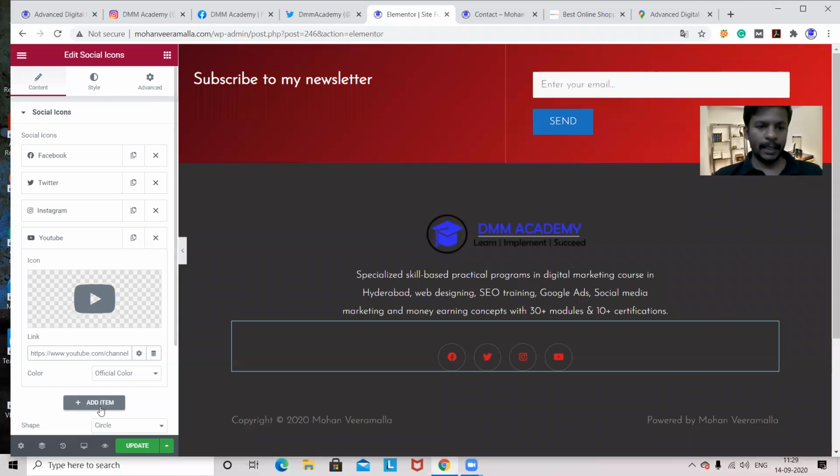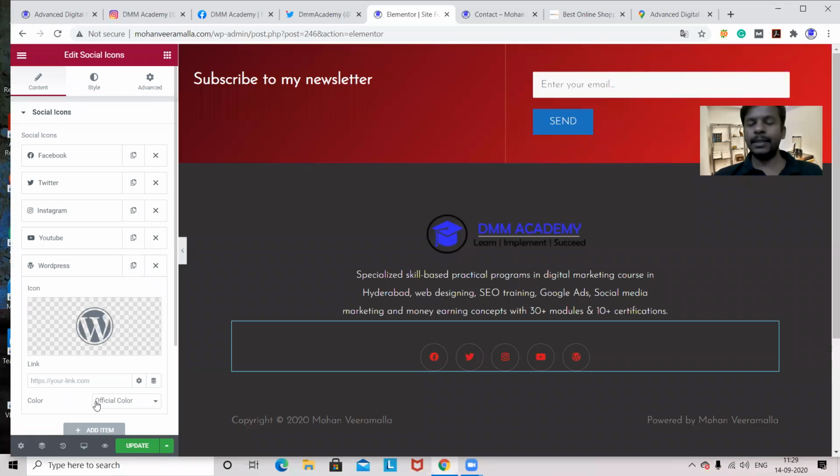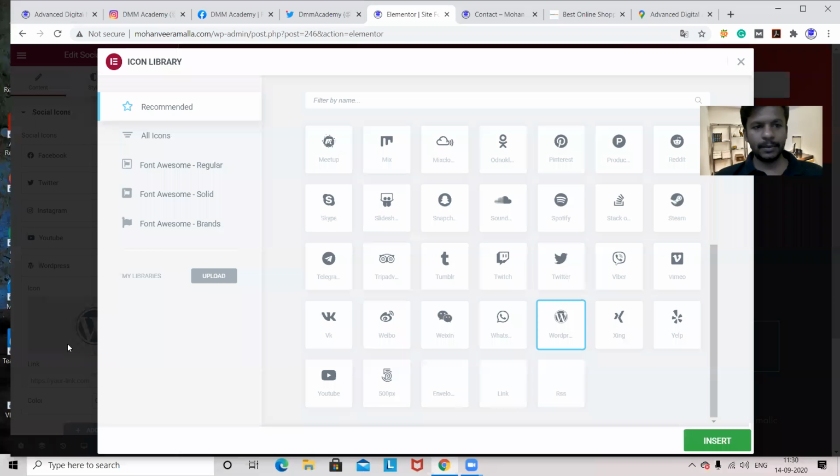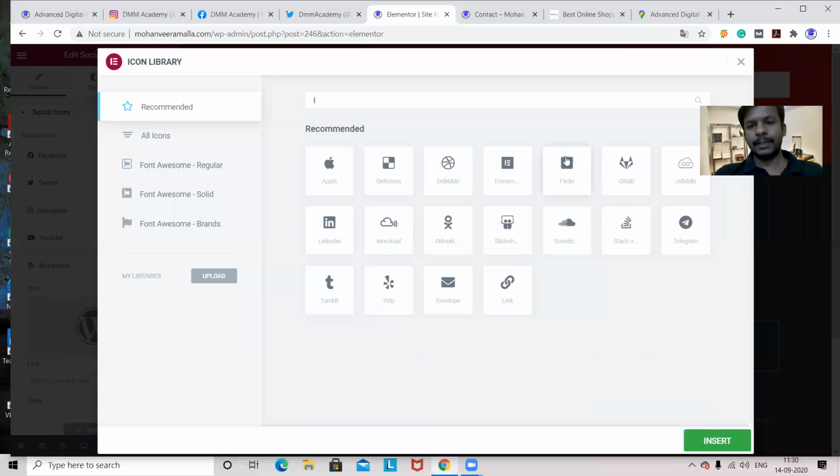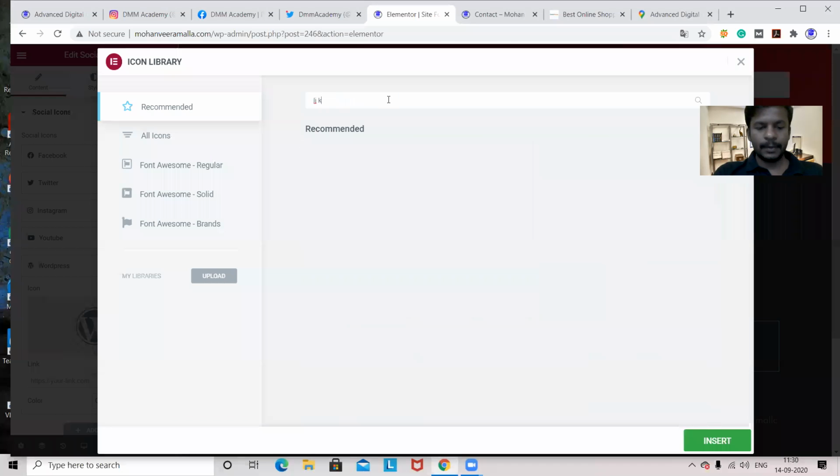Now I want to add an item. I want to add Instagram also, but we already have Instagram. Okay, I'll add LinkedIn. Here I want to change the icon, to get a LinkedIn related icon. So I'll search here for LinkedIn.